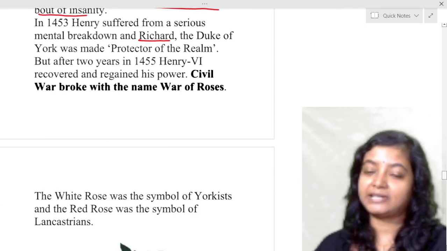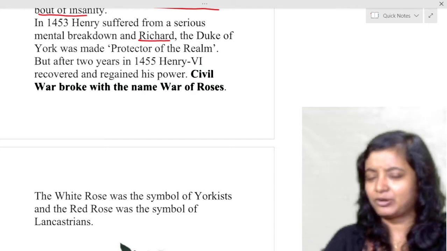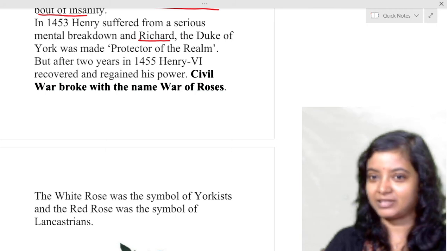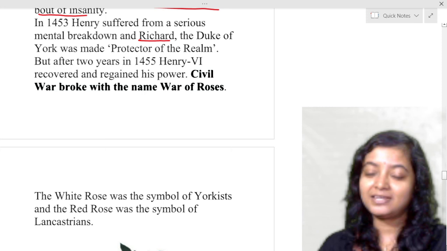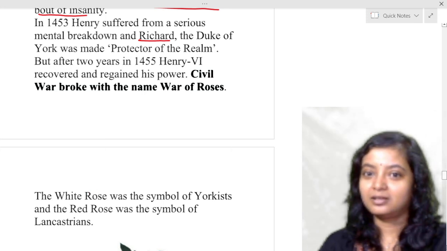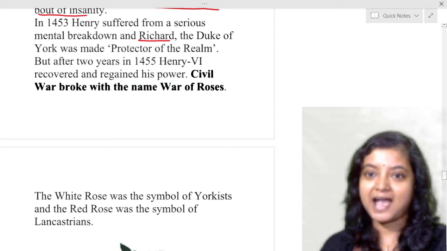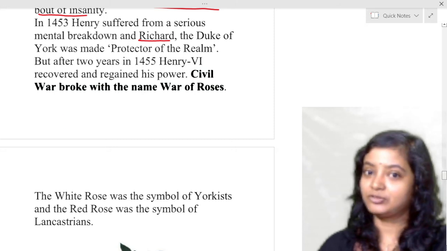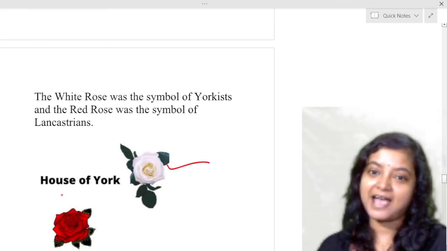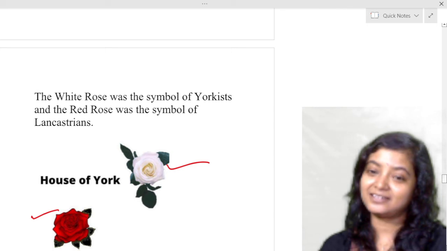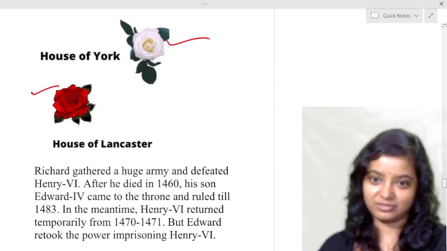Civil war broke out, with the name of Roses. But after 2 years, Richard, the Duke of York, thinks, why can I not be king? Why will that madman be king? I have all the power and capacity and qualities to be a king. So he did not want to give away his claim, and so the fighting started between Henry VI and Richard, Duke of York. The white rose is a symbol of Yorkist, and the red rose was a symbol of Lancasterian. So this war is named the War of the Roses.